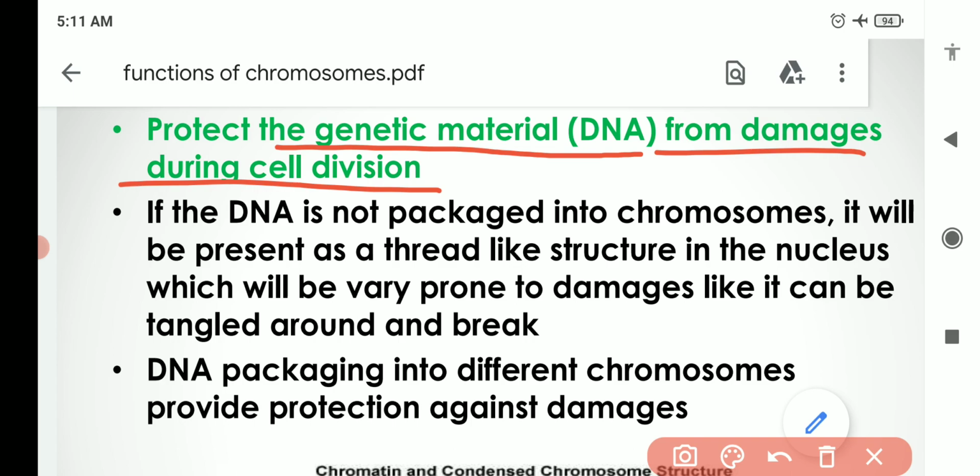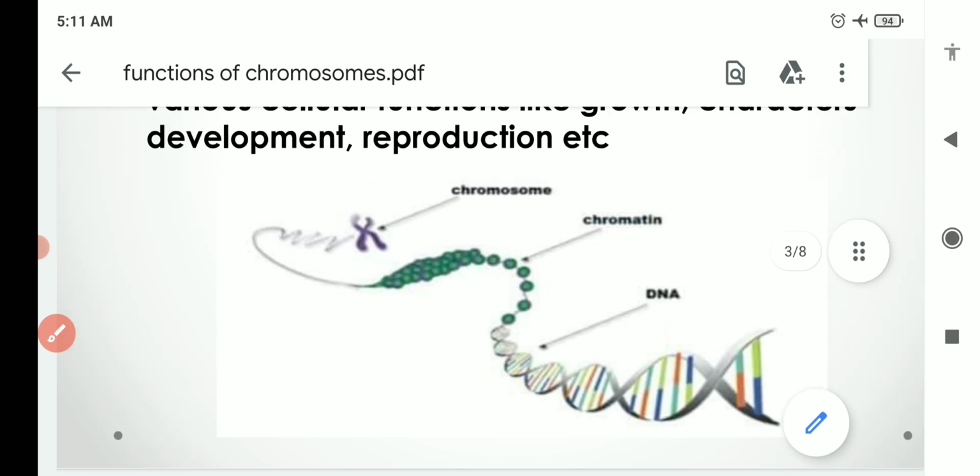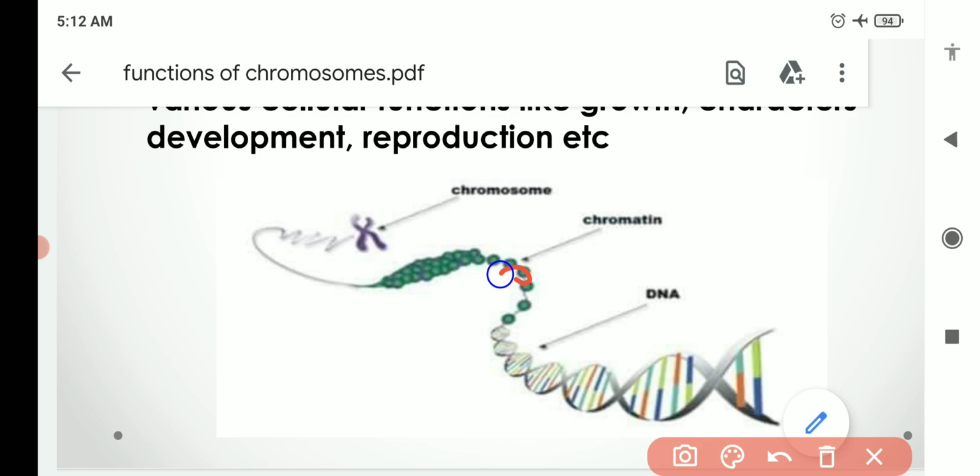So the genetic material, the DNA, gets protected from damage during cell division, because DNA is packaged in the chromosome. In the previous image we showed that the DNA first gets coiled around these histone proteins, and that's how it shortens in length and also gets packaged in the chromosomes.